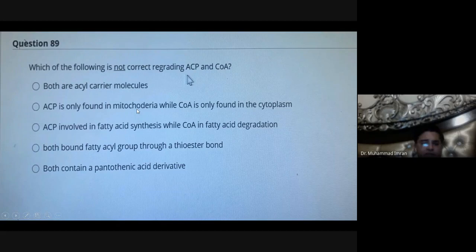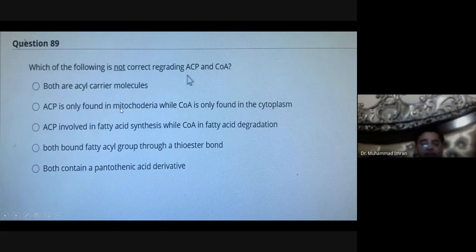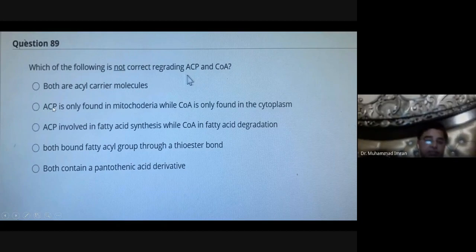ACP is only found in the mitochondria? No, ACP is only found in the cytoplasm. It is only found in the cytoplasm for the synthesis of fatty acid, because it is part of fatty acid synthesis which is present in the cytoplasm, not in the mitochondria.